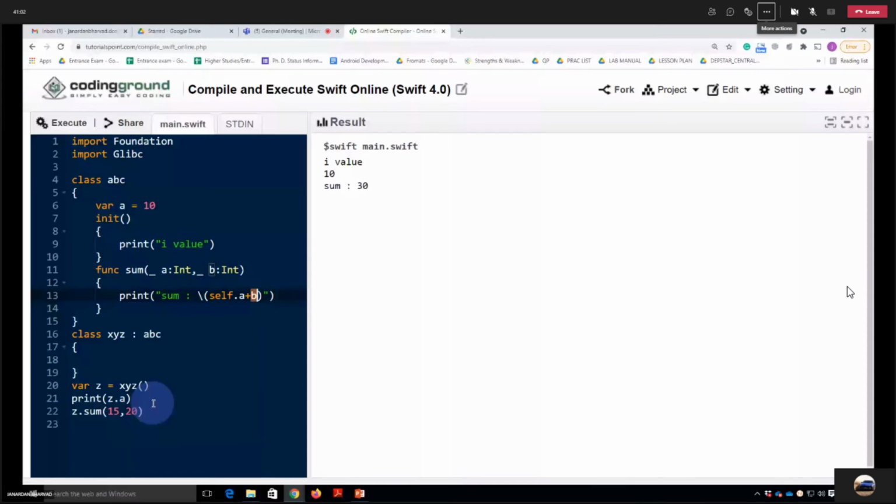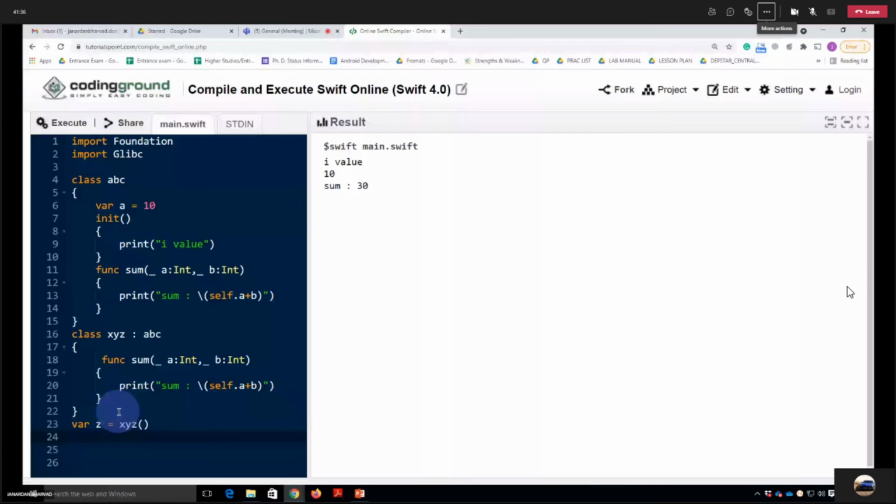And now suppose I want to use the same function here in a subclass. If I try to create an object again with variable z equal to xyz, and z dot sum, and let me pass some parameters as well, like 15 and 20 again.